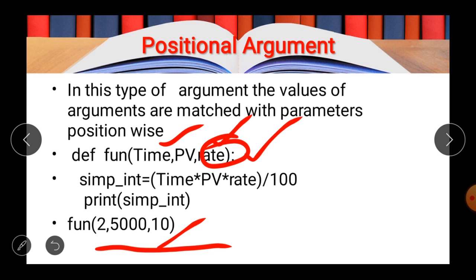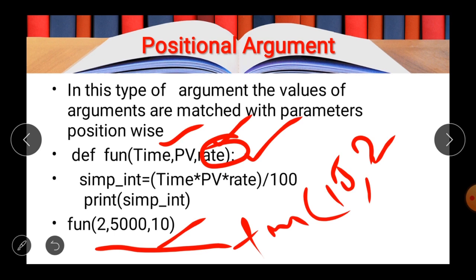For example, if you had passed the values 10, 2, and then 5000, then what will happen? The 10 will be received by the first parameter, that is time.